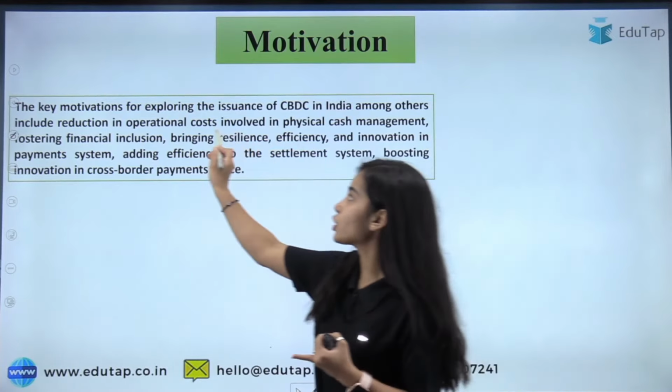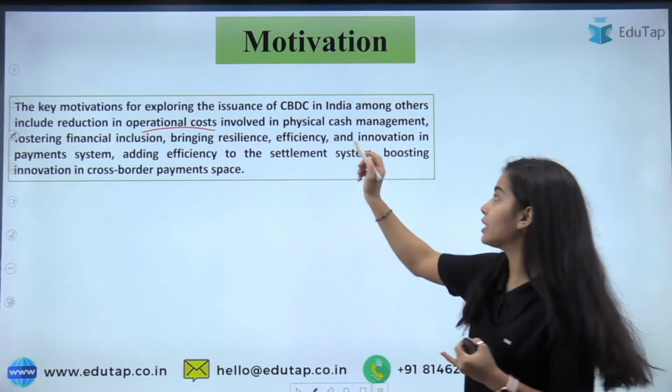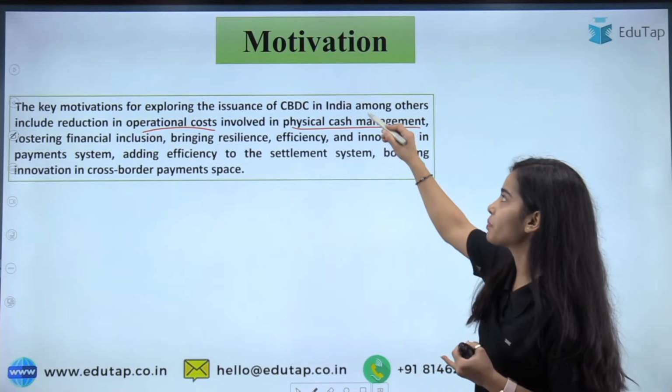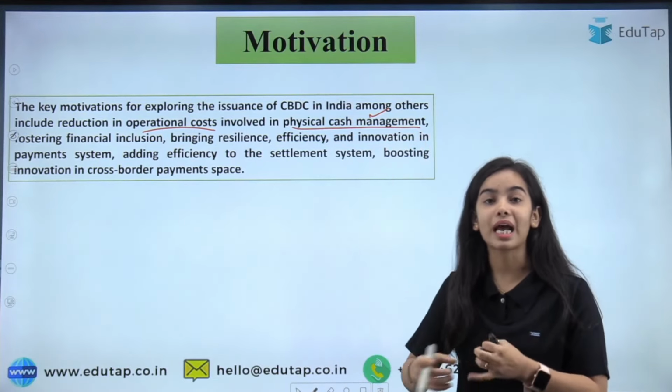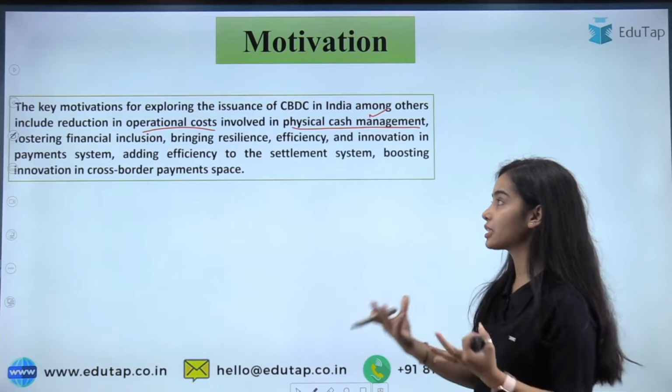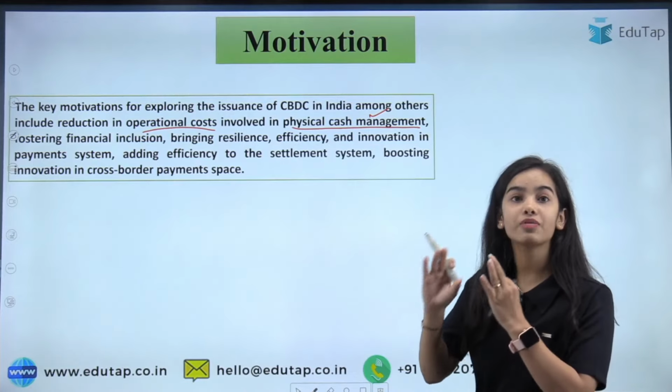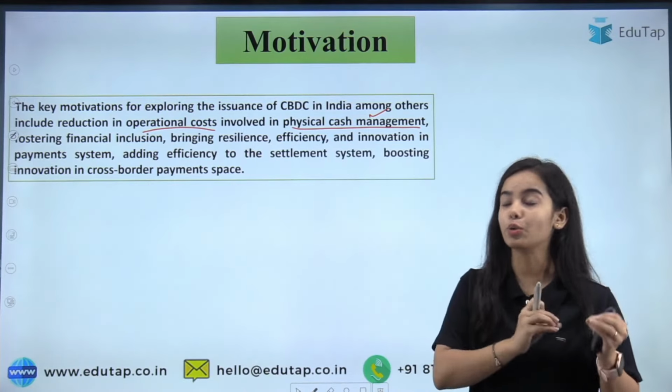Like, the operational cost is quite high. It is involved in the physical cash management, because printing of the cash, the protection of the cash, the distribution of the cash is needed. But the operational cost will not be as much as in the e-rupee.